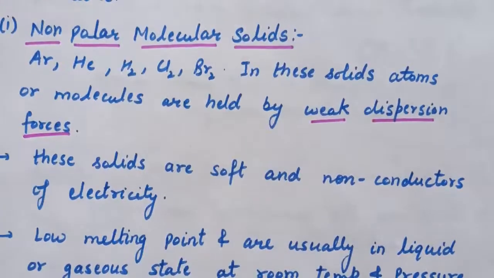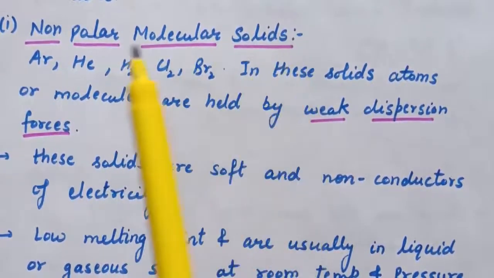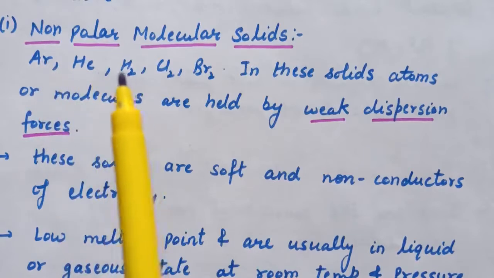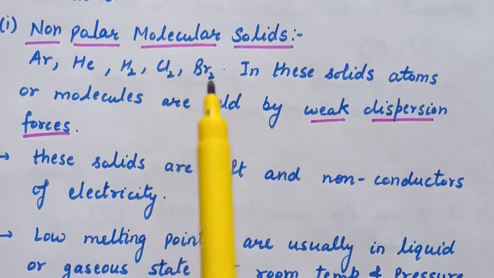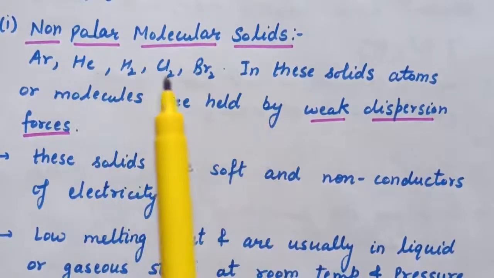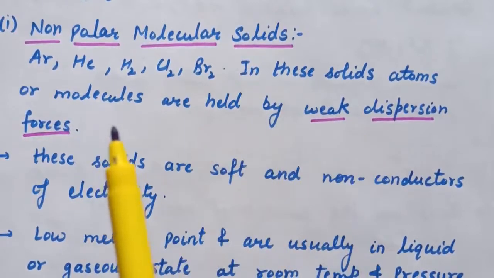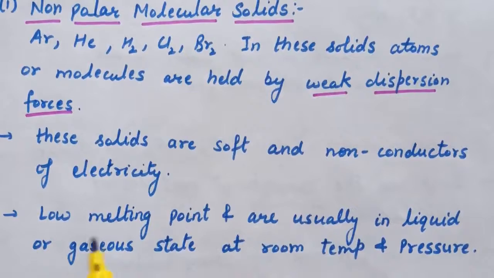So in molecular solids, the first type is non-polar molecular solids. Examples are argon, helium, hydrogen molecule, chlorine molecule, bromine molecule. These types of atoms or molecules are held by weak dispersion forces or weak van der Waals forces. And they have a low melting point and are usually in liquid or gaseous state at room temperature.